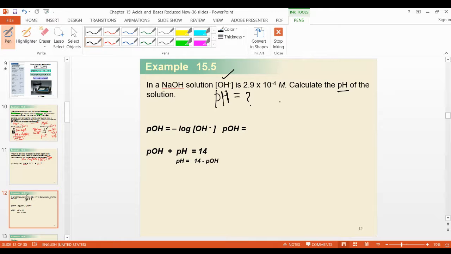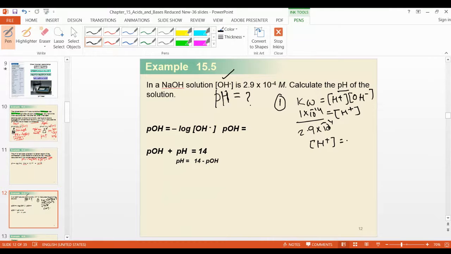Okay, so the first method, as I told you. You are right that Kw is equal to the concentration of H plus times the concentration of OH minus, which is 1 into 10 to the power minus 14. So H plus equals this divided by 2.9 times 10 to the power minus 4. Now you have calculated H plus. Then you calculate pH, negative log hydrogen ion concentration, putting this value here.